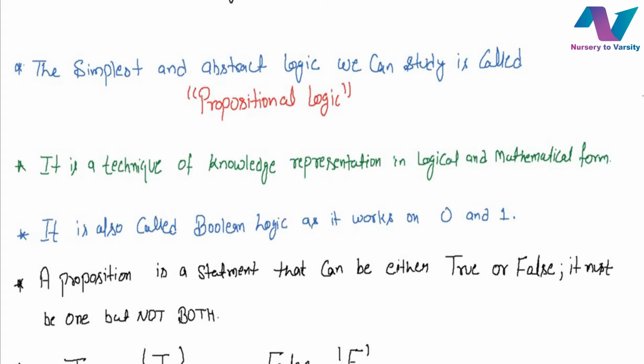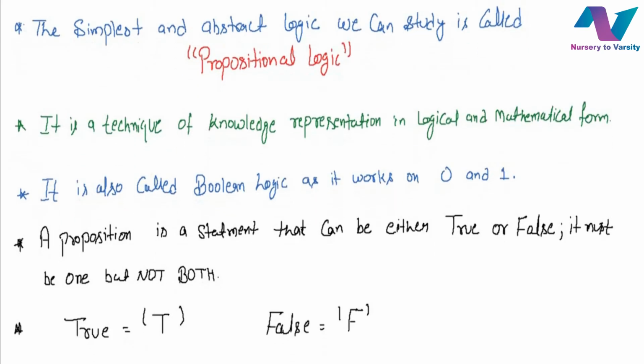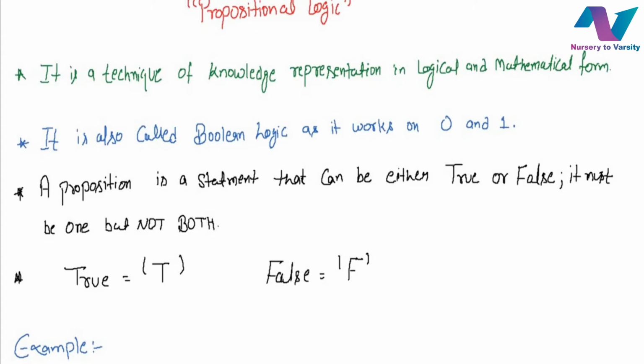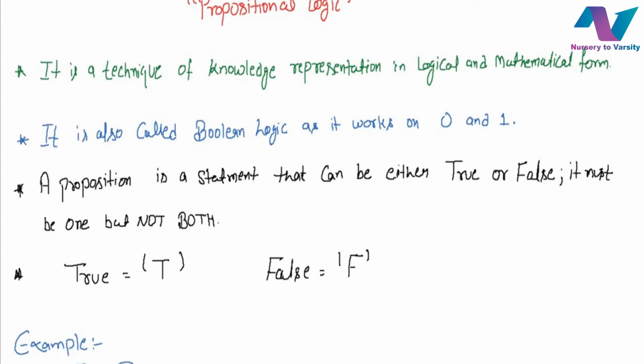As suggested, it is the simplest and most abstract logic we can study, called propositional logic, or we can say it is a technique of knowledge representation in logical or mathematical form. It is also called Boolean logic as it works in 0 or 1 form.